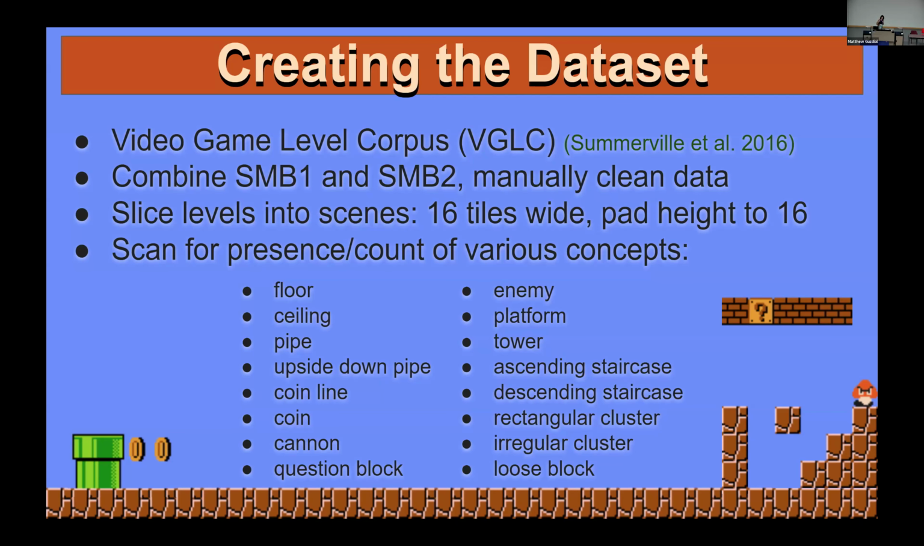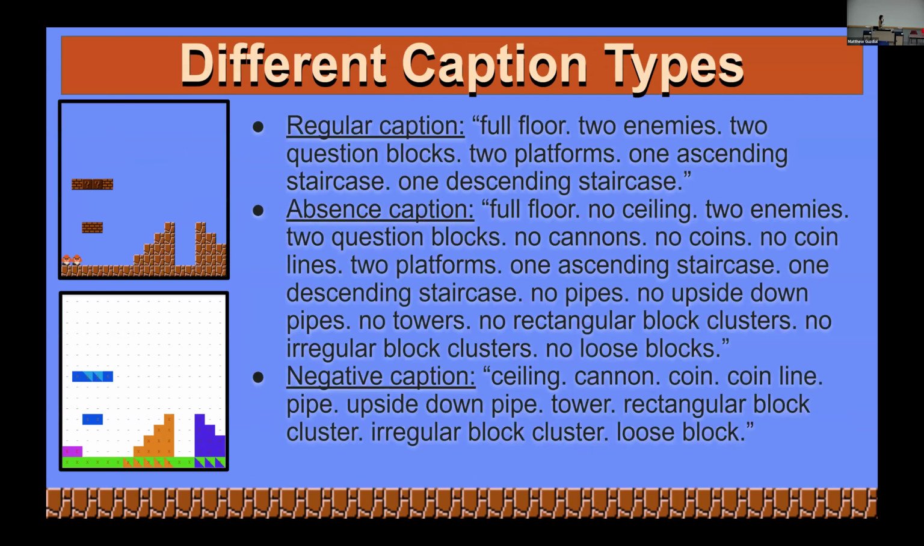After we have this data, we're going to slice it into level scenes. They're going to be 16 tiles wide, 16 tiles tall. And then we're going to be scanning for the presence or absence of various different things like, hey, is there a floor? Are there pipes? Are there coins? And so on. Once we've looked for everything, we're going to make captions out of them.